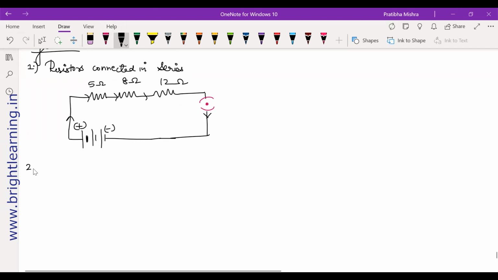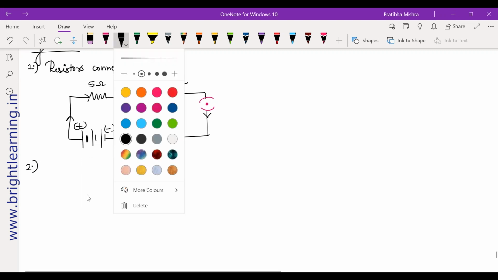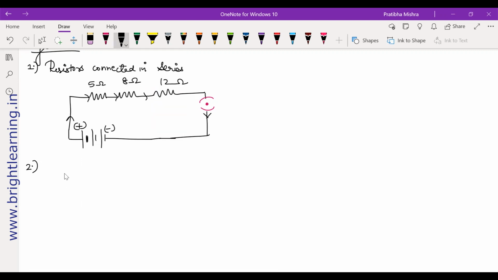Okay, very easy question. The second question is to redraw the circuit of question 1, putting in an ammeter to measure the current through the resistors and a voltmeter to measure the potential difference across the 12 ohm resistor only. So your voltmeter will be in parallel with the 12 ohm. Okay, let me just try to tell you about that.